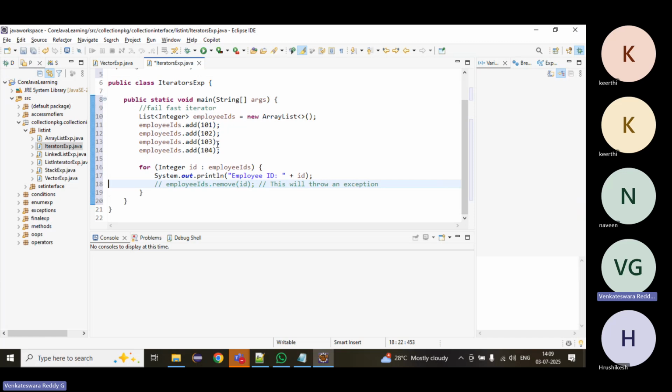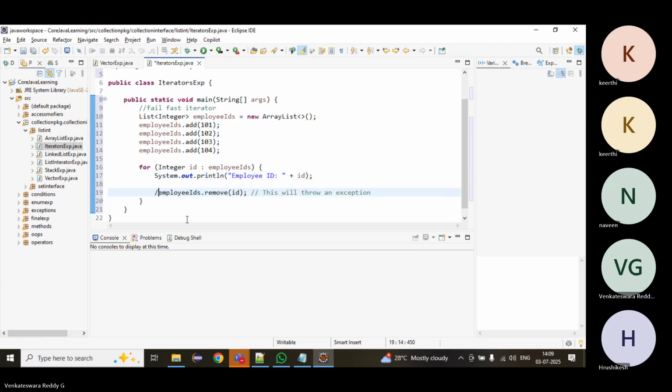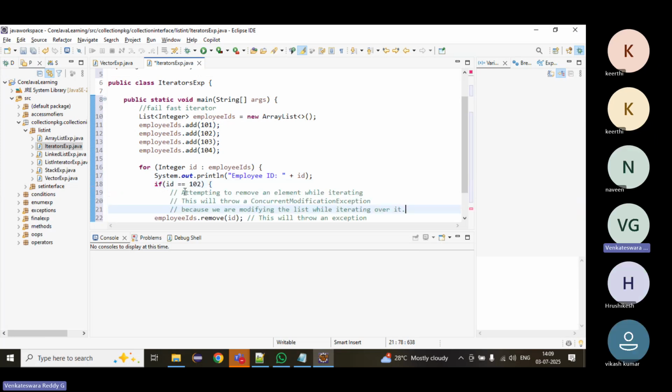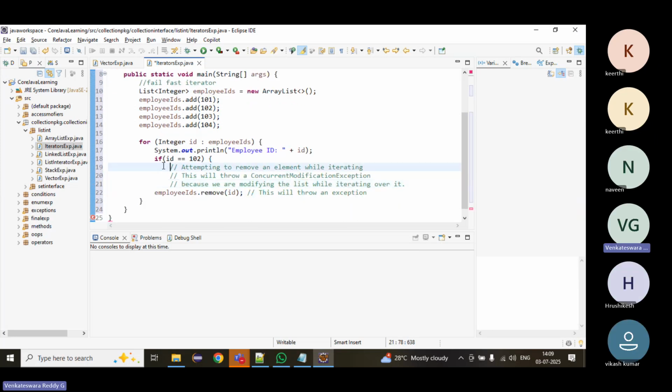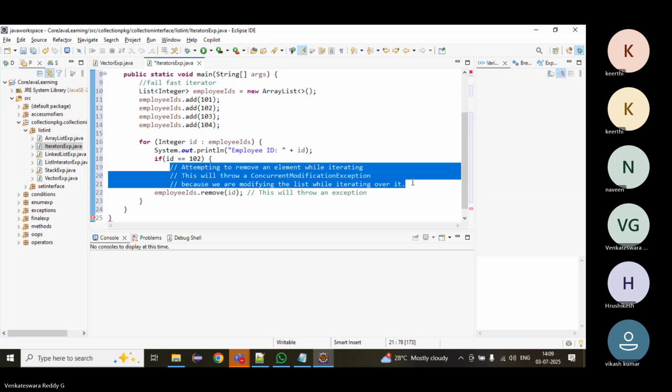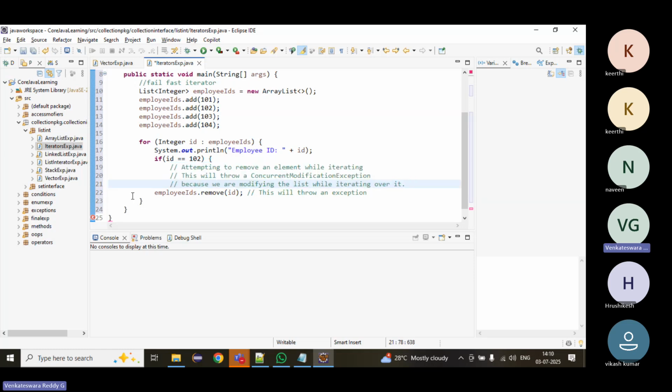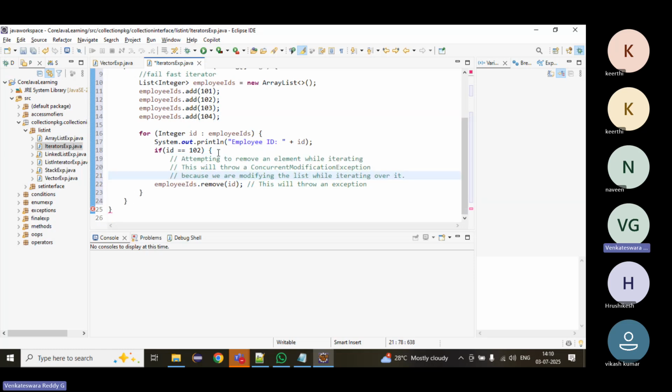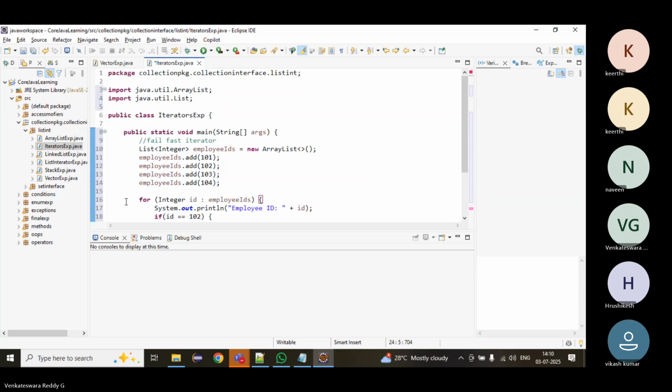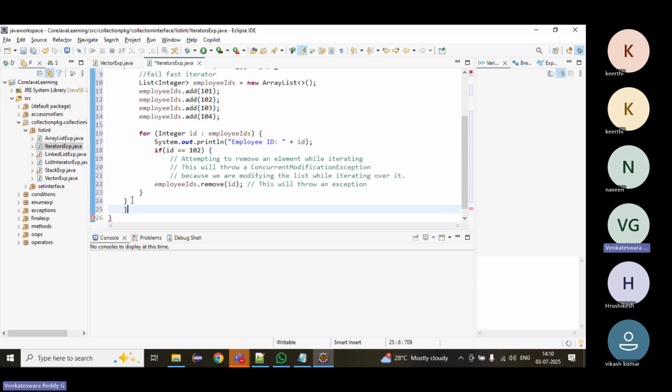And then while iterating, I want to remove the element with ID equal to 102. If ID equals 102, I want to remove this element.